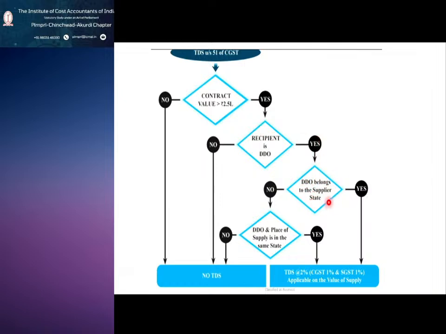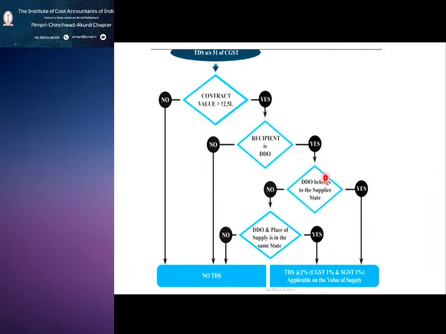So no TDS. If he is a DDO, what do you need to check? Next option to check here is whether the DDO belongs to the supplier state. Yes, then you are eligible for TDS. If no, then what is the next option to check? DDO and place of supply is in the same state. If no, then no TDS. If yes, then TDS is applicable.